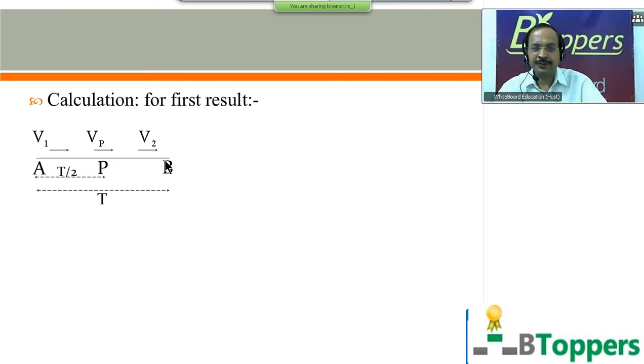Here A and B are 2 points on the line of motion of the particle, with velocity v1 at the point A and velocity v2 at the point B. Let us suppose capital T is the time of motion from A to B. Let P be the position of the particle at the middle of the time interval in passing from A to B. That means if the time taken to move from A to B is capital T, then the time taken to move from A to P is T/2. Let Vp denote the velocity at the point P, that is at the middle of the time interval in passing from A to B.